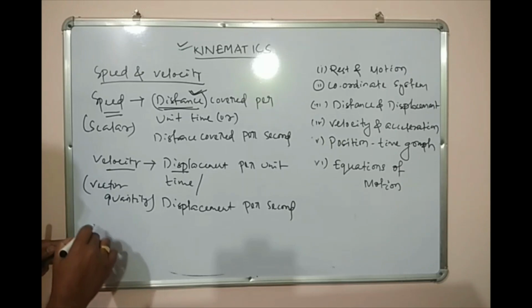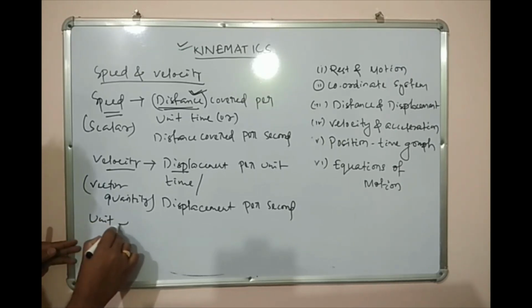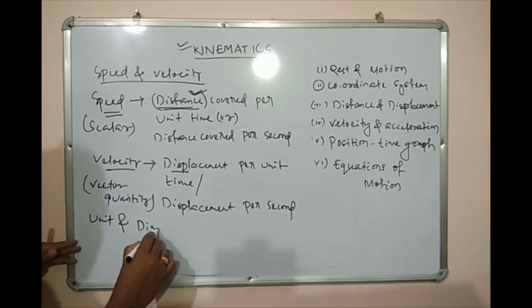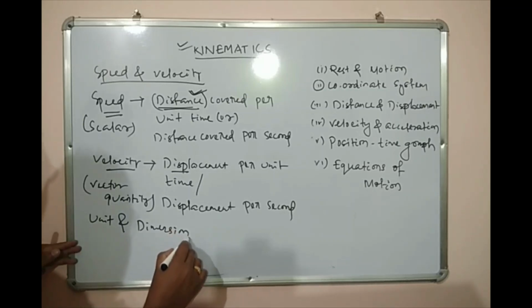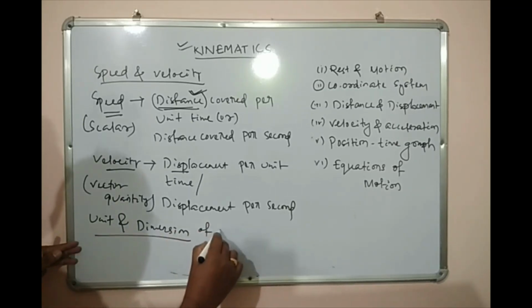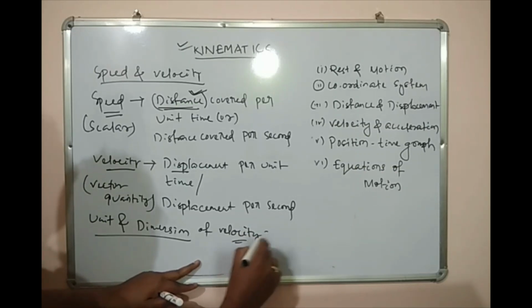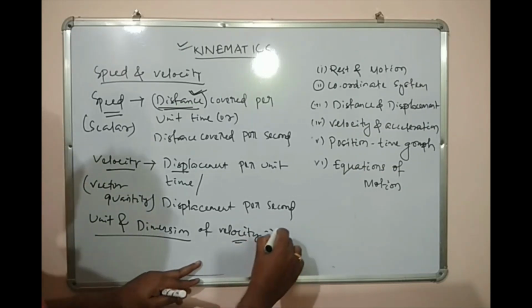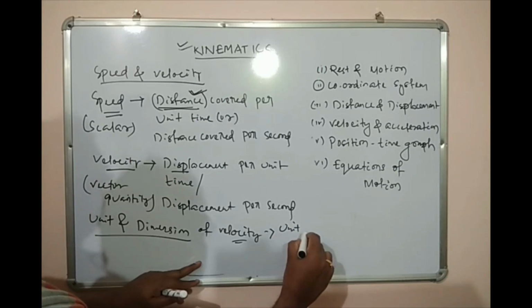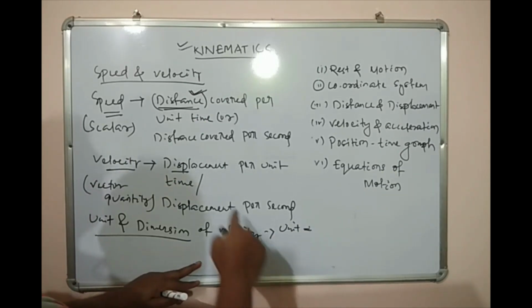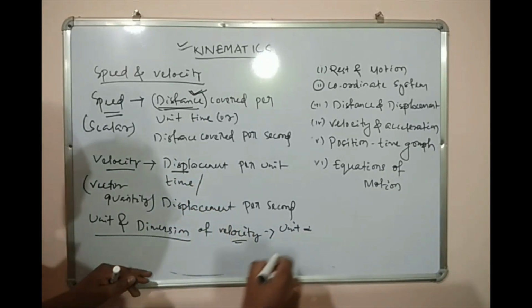Then what are the unit and dimension? Velocity, my unit will be displacement per time.